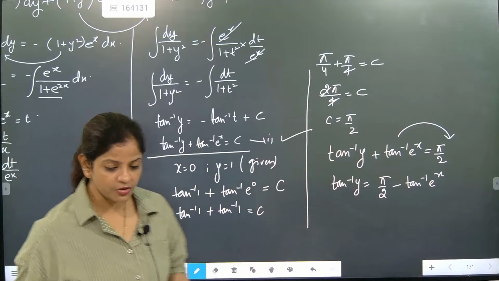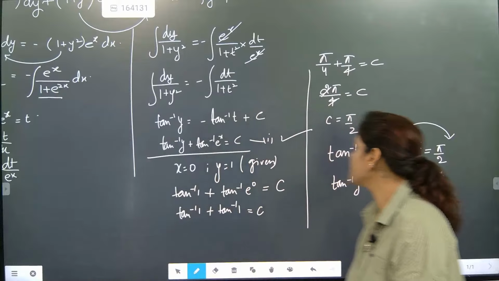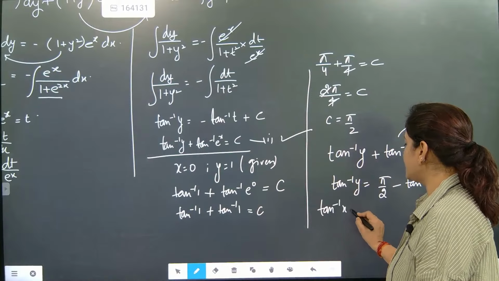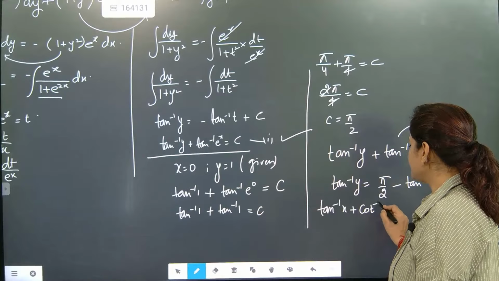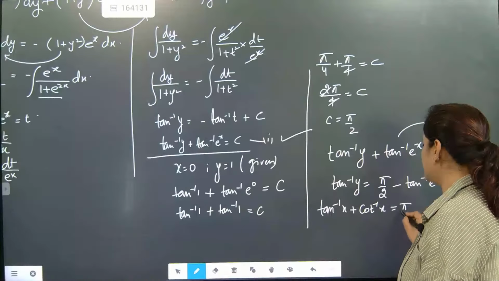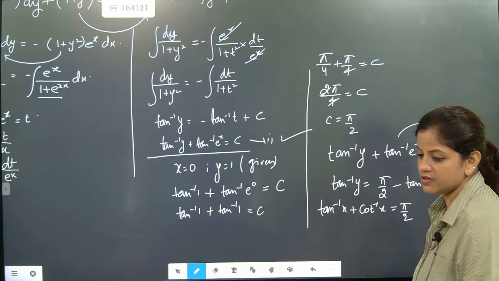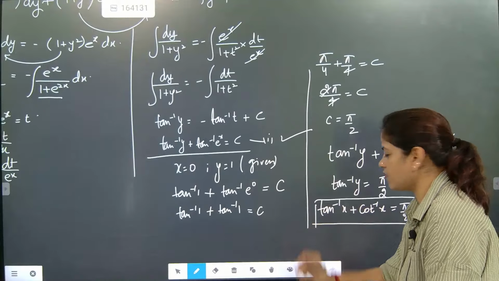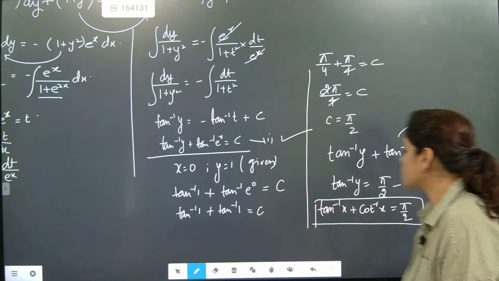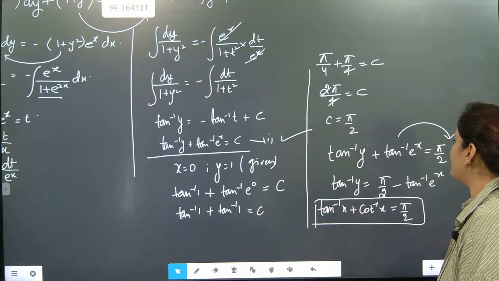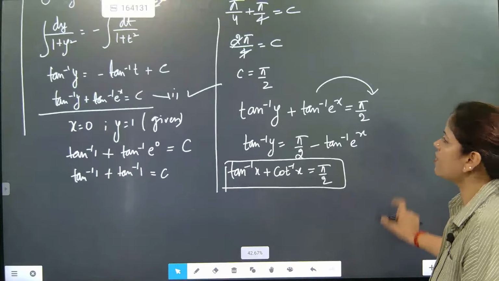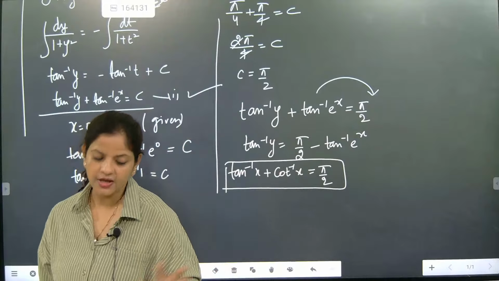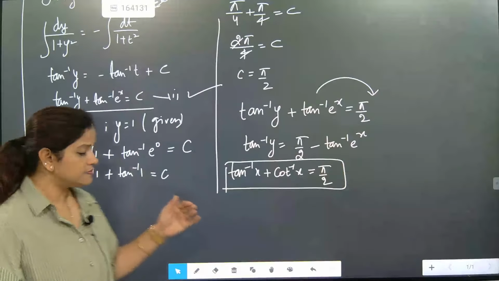Now in inverse trigonometry I have given you one formula, and that formula, if you remember, was tan inverse x plus cot inverse x is equal to pi by 2. This is the most logical formula we are going to apply here now. Because till here, first we separated, we integrated, and then we got an equation.